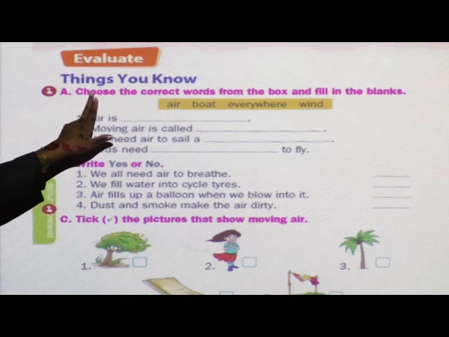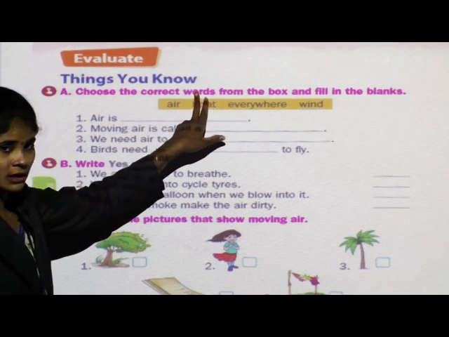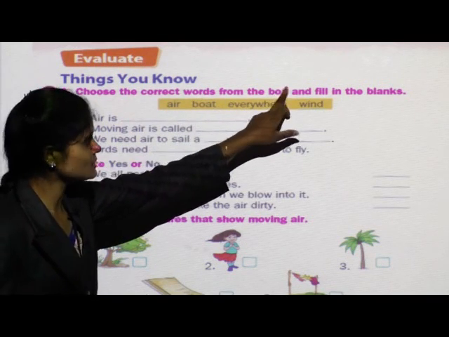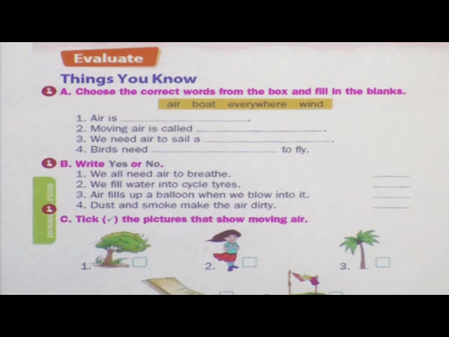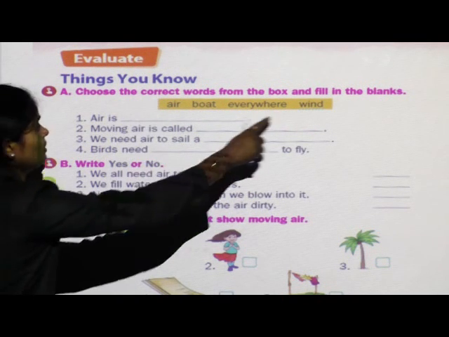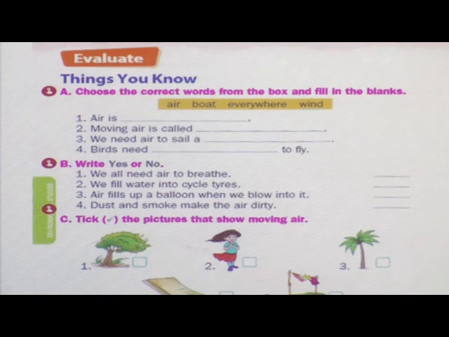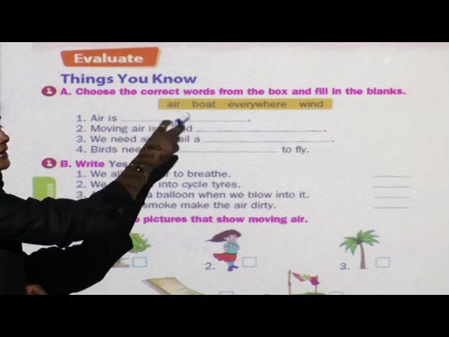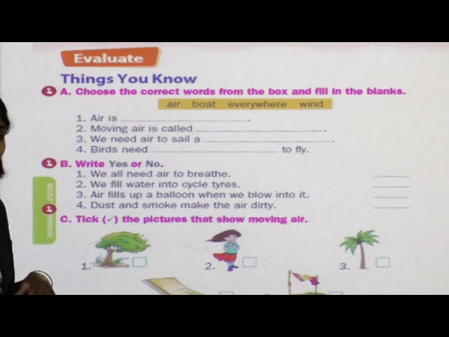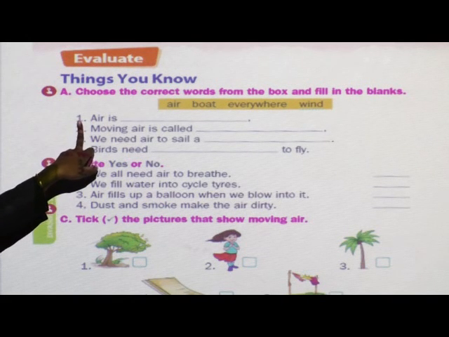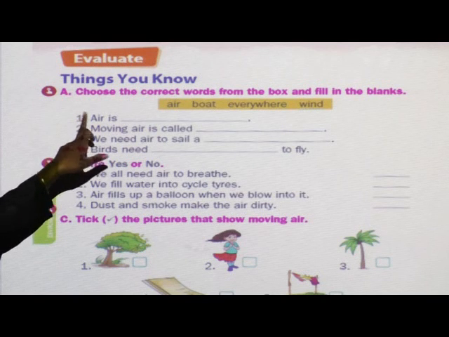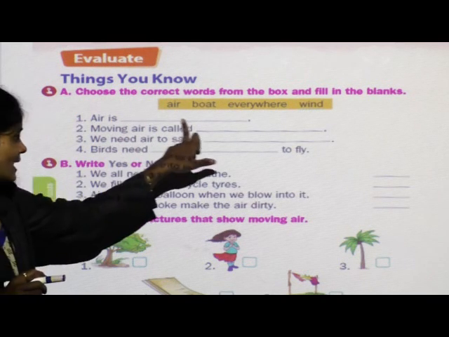Question A. Choose the correct words from the box and fill in the blanks. See, the first question is of fill in the blanks. Downside, one help box is given, and in that help box the answers are also given. From that you have to choose the correct answer. See, I am going to read question 1. Air is dash dash.